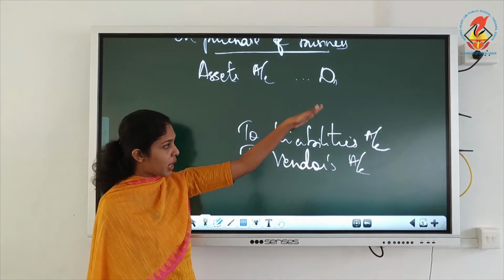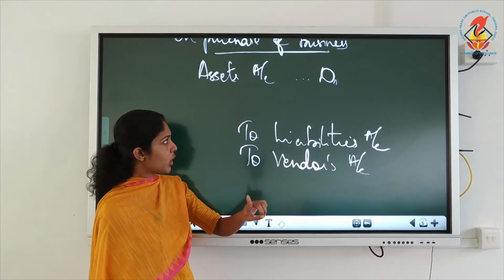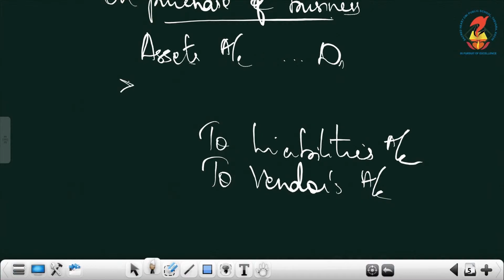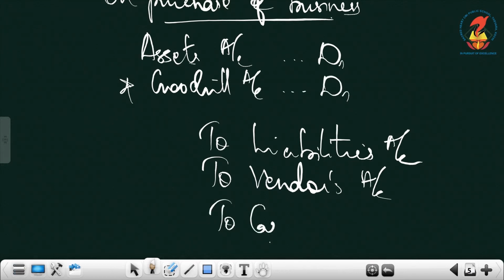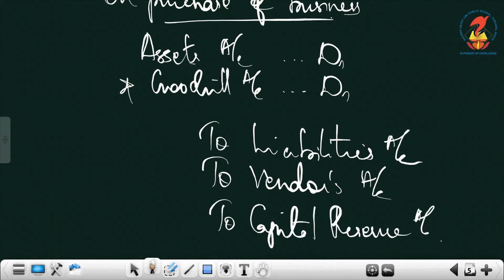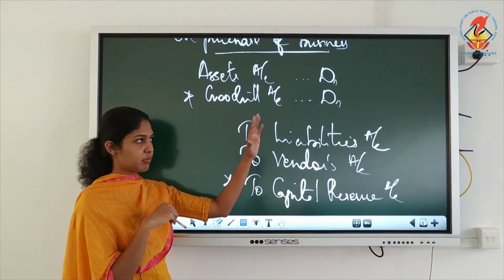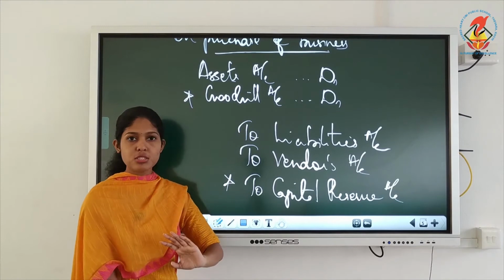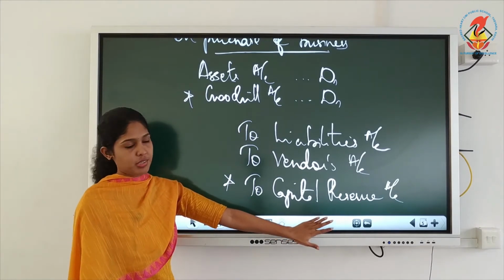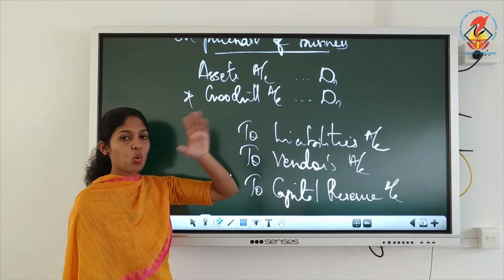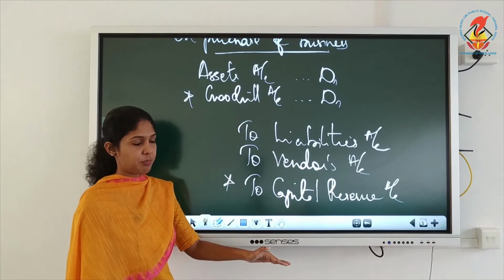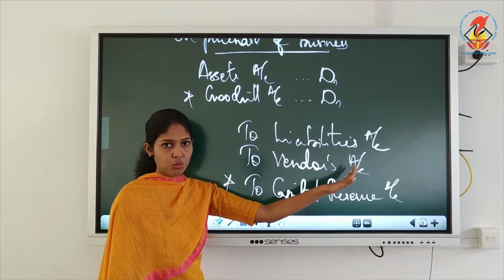And now after you write all these three figures, if the shortage is on the debit side, you must write there goodwill account. If the shortage is on the credit side, you must write there capital reserve account. Either of these two will appear, not together. Either you will get goodwill, that means shortage on the debit side, or you write to capital reserve if the shortage is on the credit side. That's why I asked you to leave one line. So always leave one line when you write this entry. Okay, now why are we debiting goodwill?